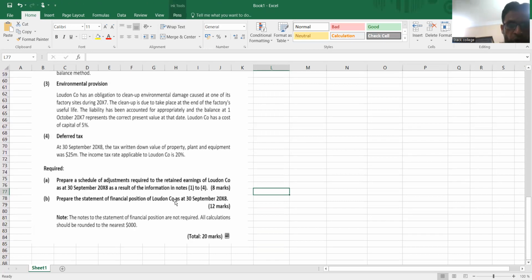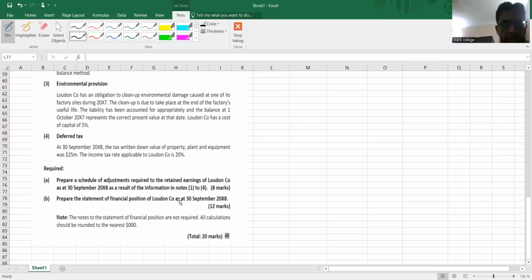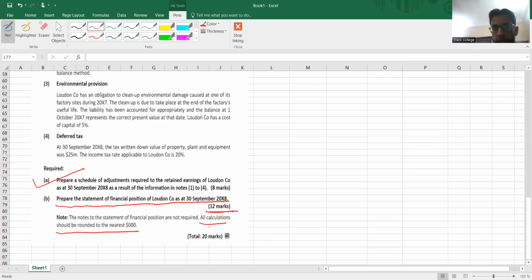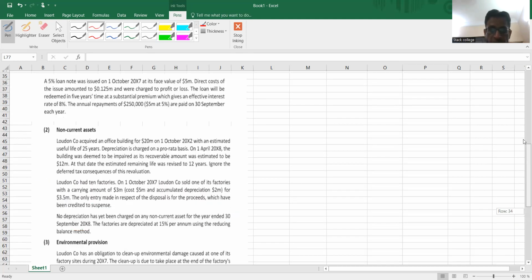And then what we need to do at the end? After this adjustment, we need to prepare a statement of financial position at 30th September 2008, worth 12 marks. All calculations should be rounded to the nearest 1,000. Now see, first we have to perform an adjustment in retained earnings, and then we have to prepare a statement of financial position. For the financial position, what I will do is first of all create a format of the statement of financial position.